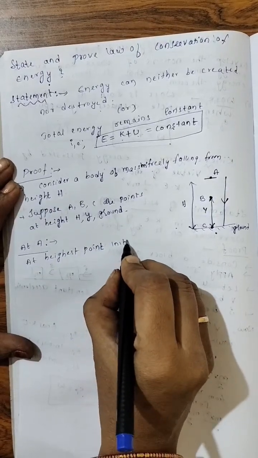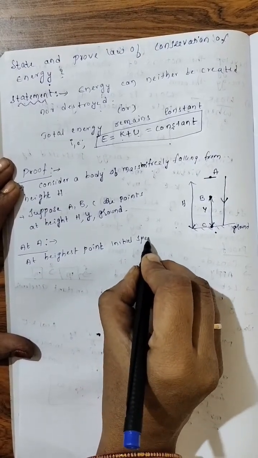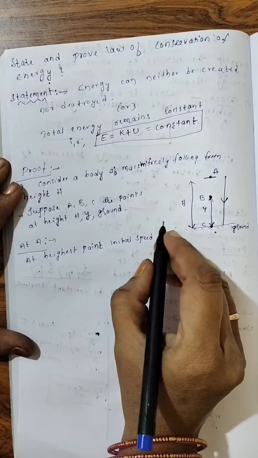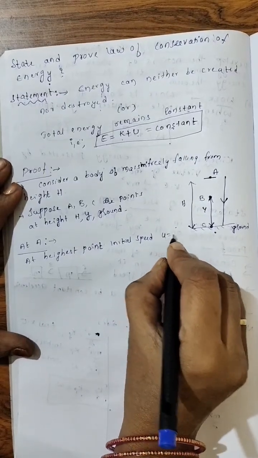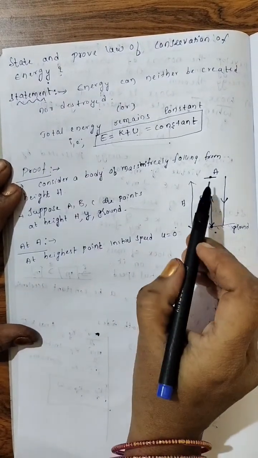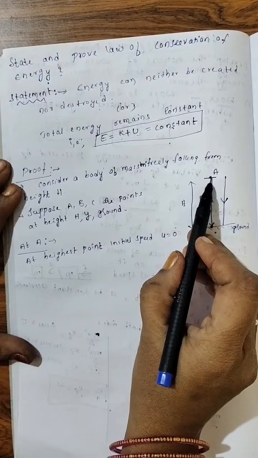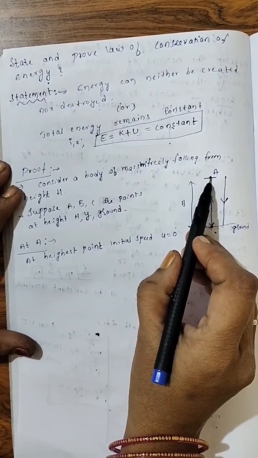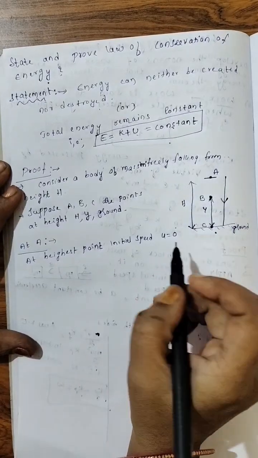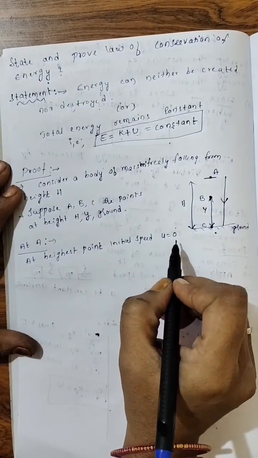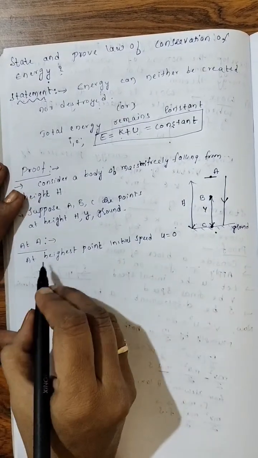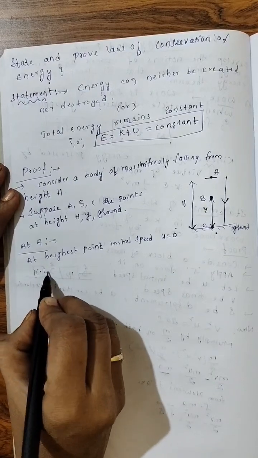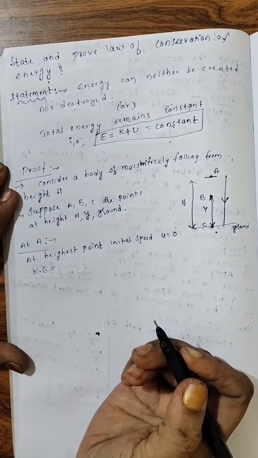initial speed will be 0. Here the initial speed will be 0 at highest point or at a peak at a certain height. The initial speed will be equal to 0. First, I'm writing kinetic energy.